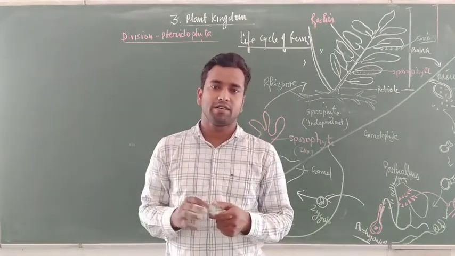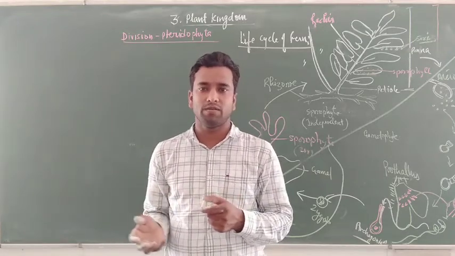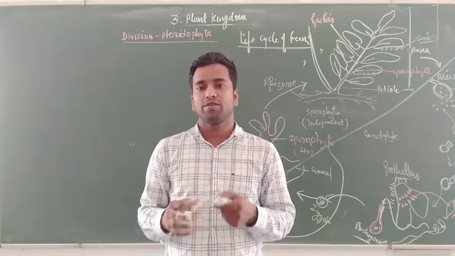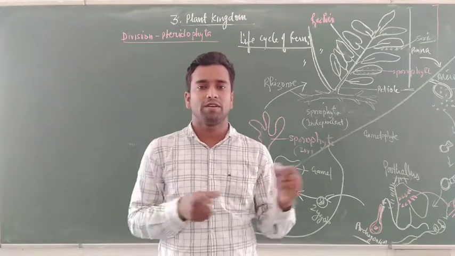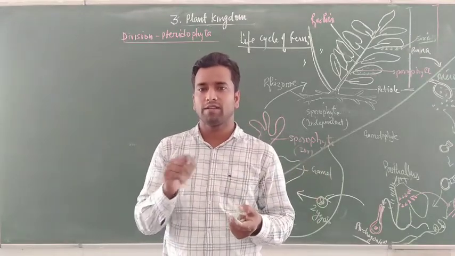But in pteridophyte, it is not distinguished what type of elaters are there and how they help in dispersal. Homosporous and heterosporous conditions are observed in pteridophyte, but not in bryophytes. This you can compare.